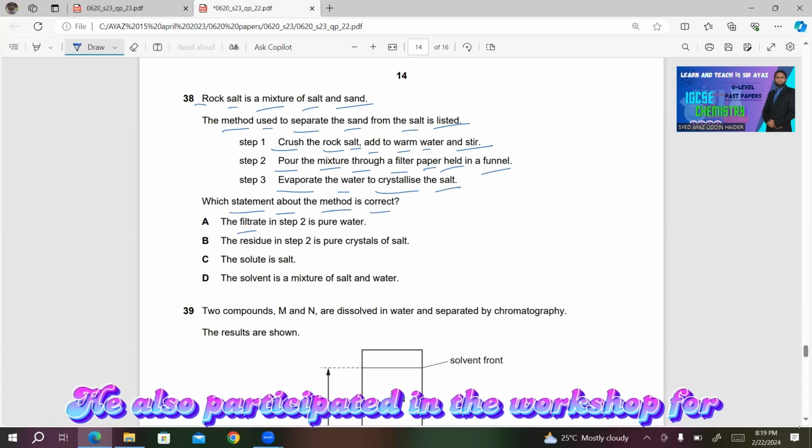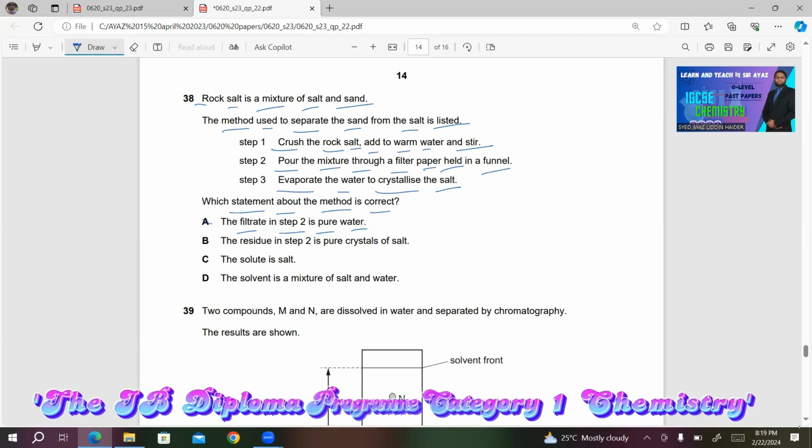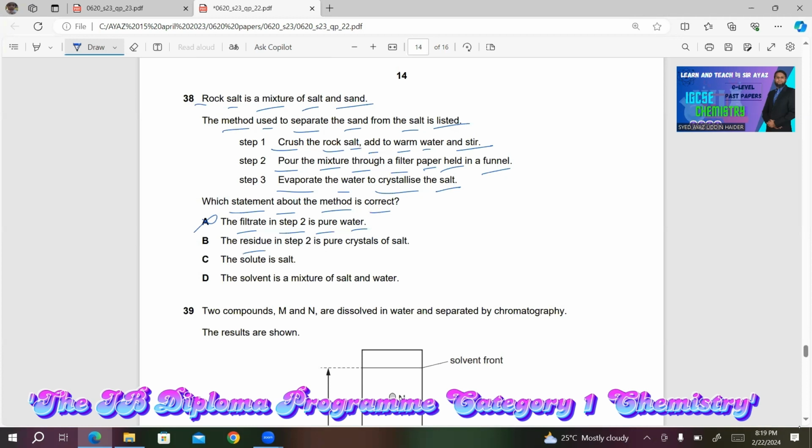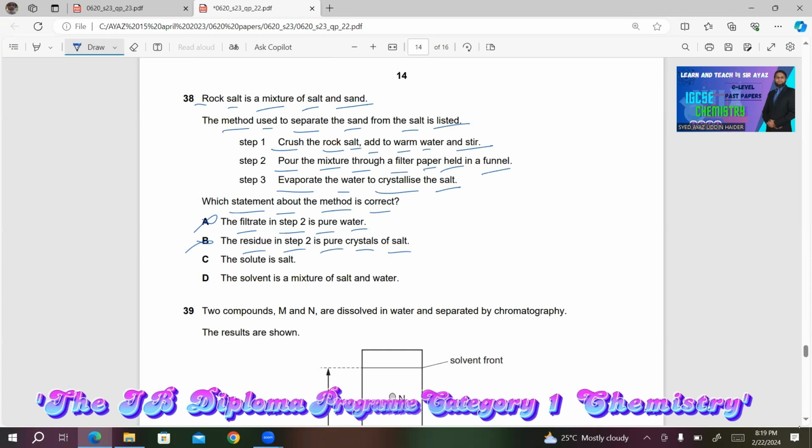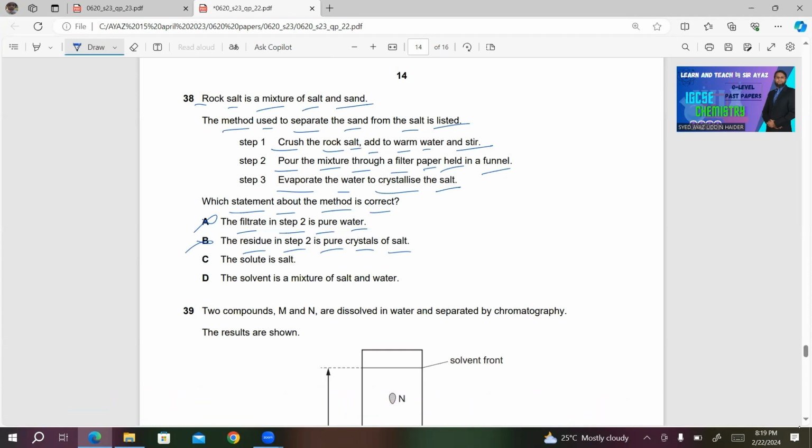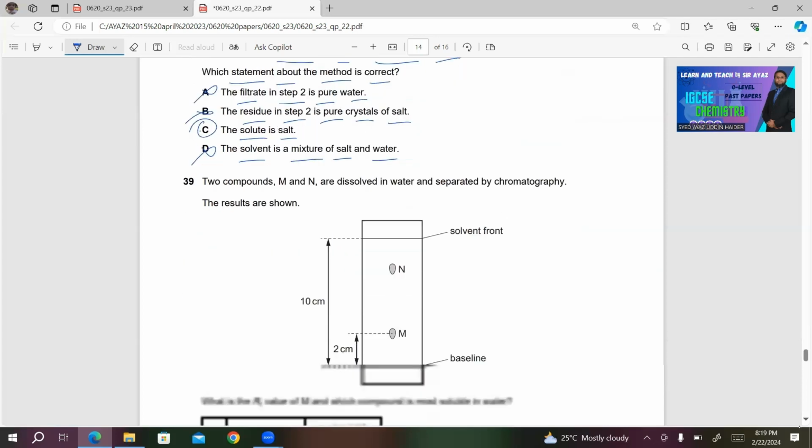The filtrate in step 2 is pure water. No, filtrate is not pure water. It must be having salt in it. A is incorrect. B, the residue in step 2 is pure crystals of salt. This is also incorrect. Residue is the insoluble part, which is sand in this case. C, the solute is salt. This is correct. Solute we are getting is salt. So C must be the right answer. For your convenience, I am reading the last statement. The solvent is a mixture of salt and water. Now, solvent is not a mixture of salt and water. It's water only.